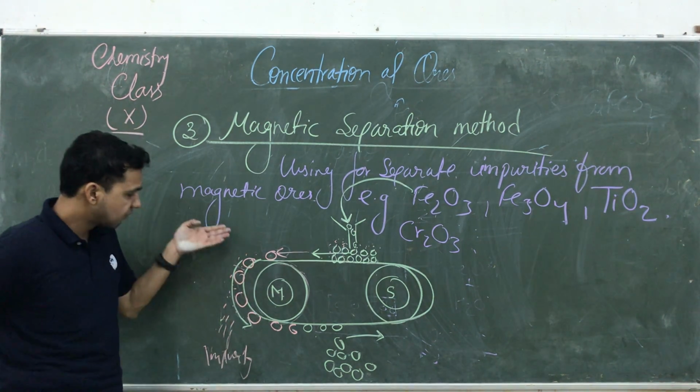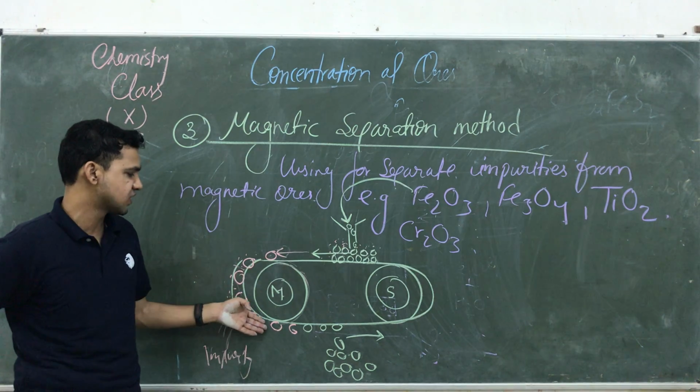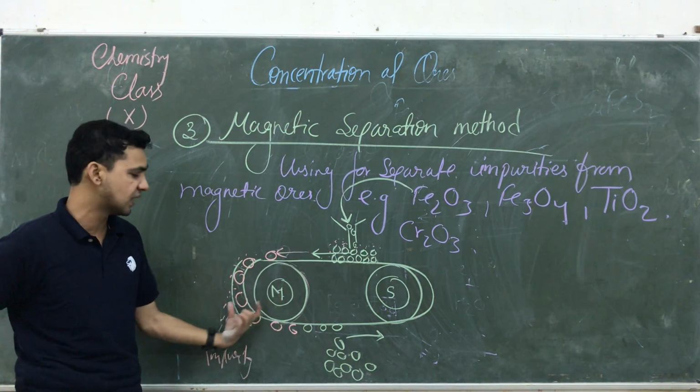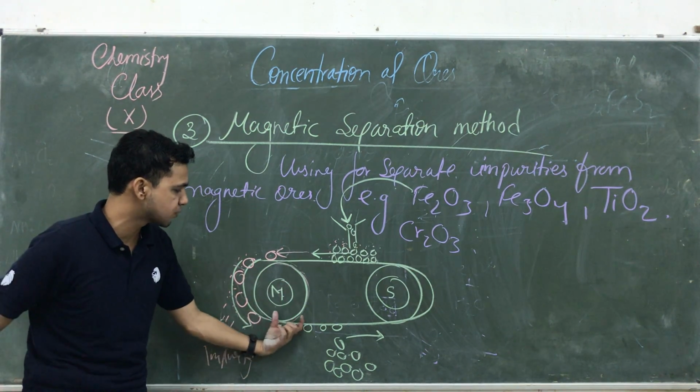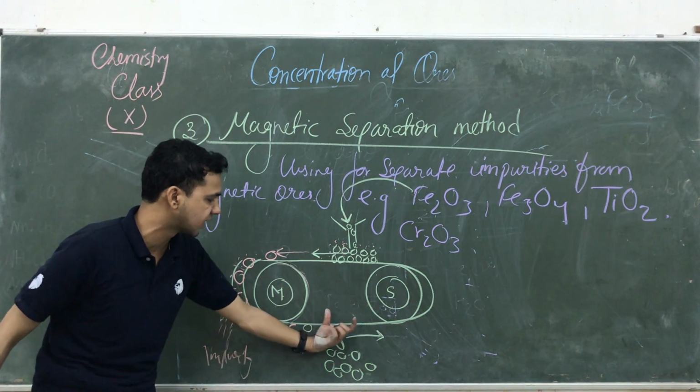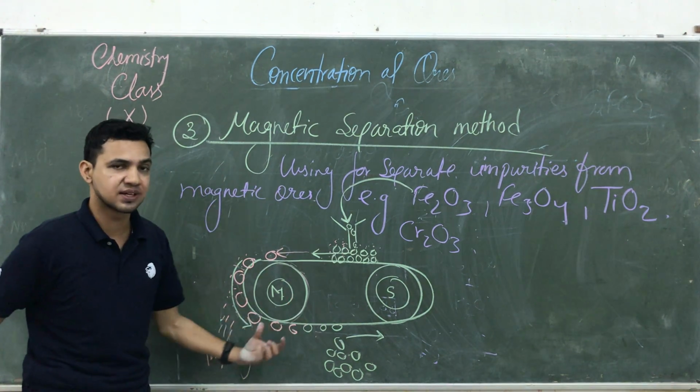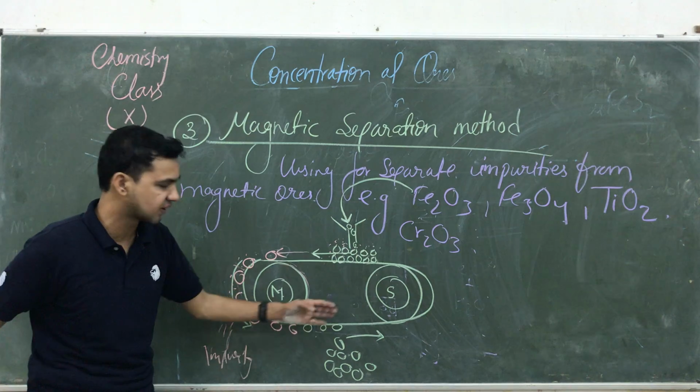But what happens when this ore is stuck on the surface due to the high effect of this wheel, and after some time the ore passes through this wheel and moves in the forward direction? The magnetic field is decreasing, so the magnetic effect is also decreasing.